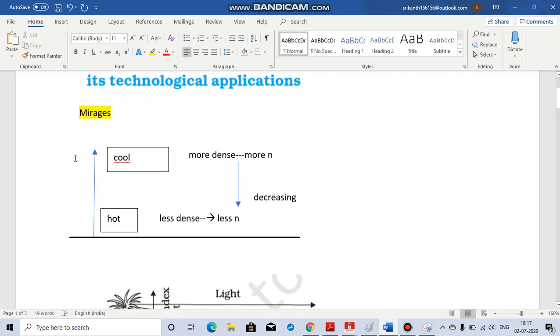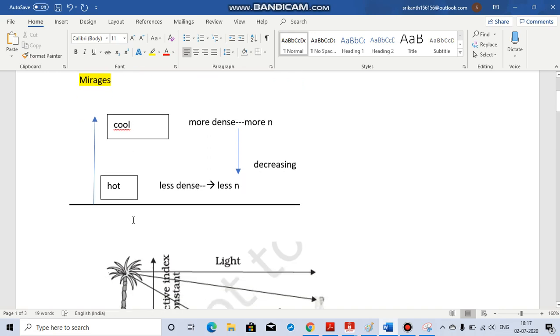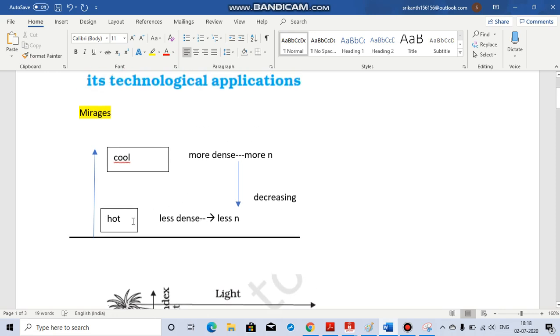So when the sun is very hot, you see some kind of oasis or some kind of water body. Basically what happens is, let us say this is the surface of the earth, and during very hot season the air near the earth becomes very hot because the sun rays fall on the surface of the earth and get reflected, so they end up heating up the air molecules.